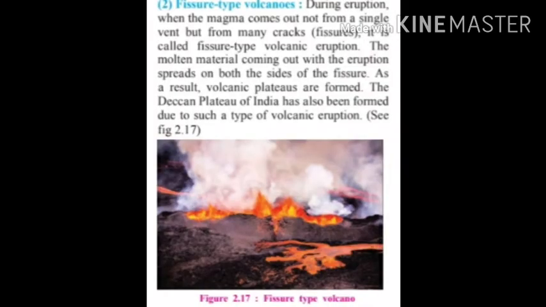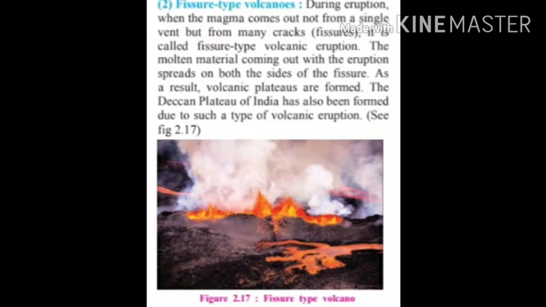The second type of volcano is fissure type of volcano. Lava is released through a number of fissures. Fissures means cracks or fractures. Hence it is called fissure type of volcano. It means in central volcano there was only one pipe or only one vent, whereas in fissure type of volcano there are a number of cracks, a number of fissures.